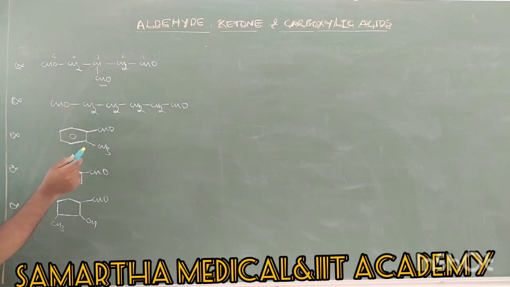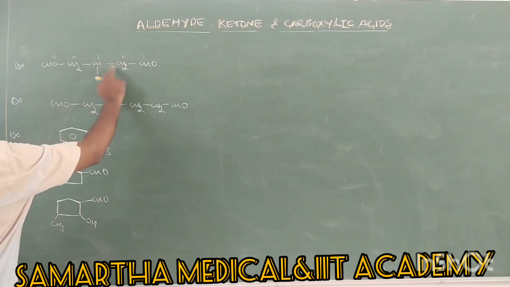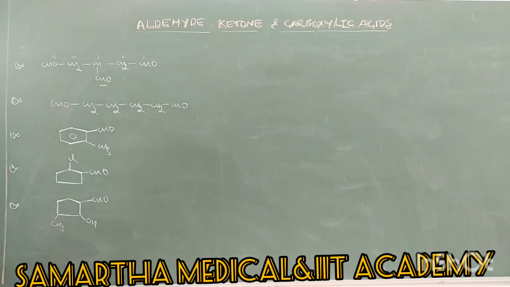Can you say 3-ol, 1,3,5 triol? No. Pentane 1,5 diol is right only if there is no aldehyde group. But this aldehyde group is there, and it should not be taken as a substituent. You should not say 3-aldo, wrong, or 3-formyl, wrong.